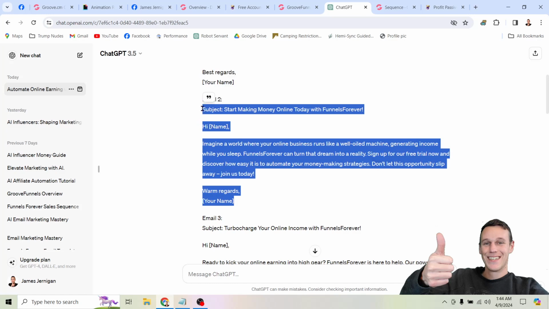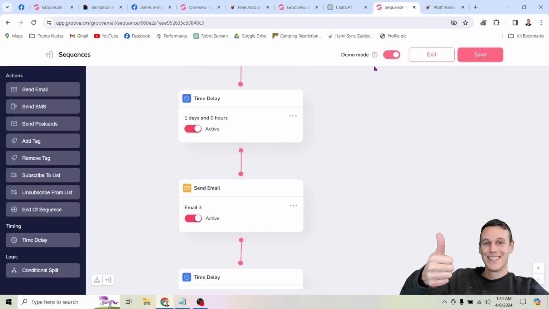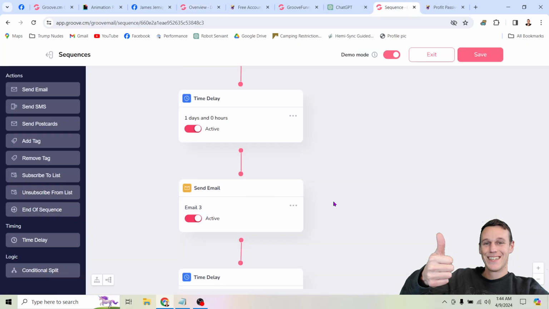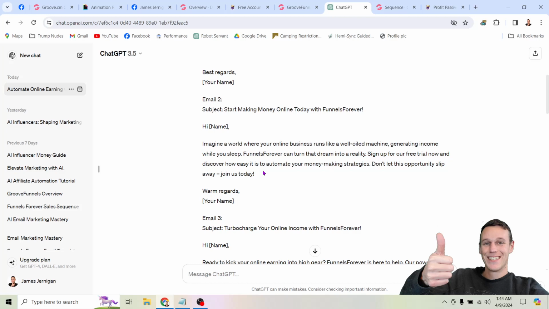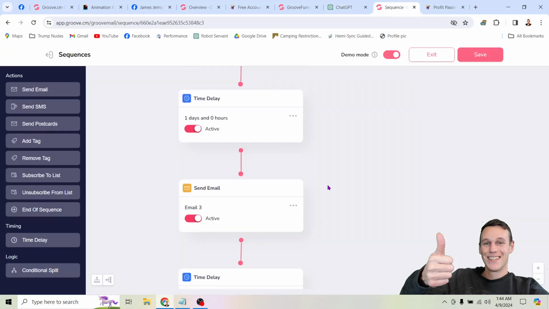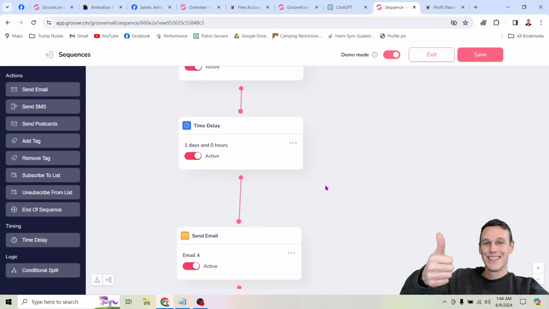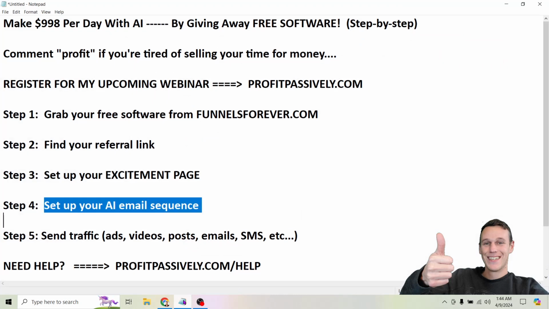So there's email 2. We literally just copy it, we paste it into the autoresponder, and then the last step is to, again, grab your referral link. This is very important because this is the link that can make you money. So grab your referral link and then put it into the email here, right? Put it at the end of the email. Just paste it in right here, and you're done. And then, once this is set up, this system is going to run on autopilot and can potentially make you money 24/7, 365 days out of the year.